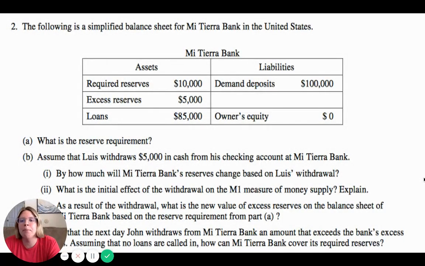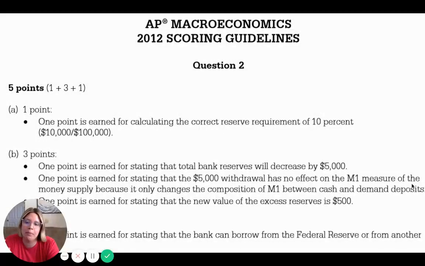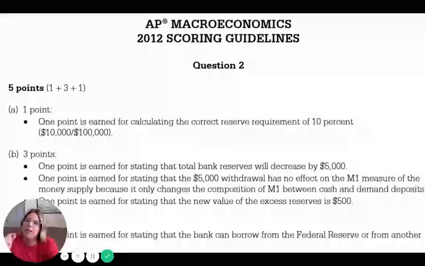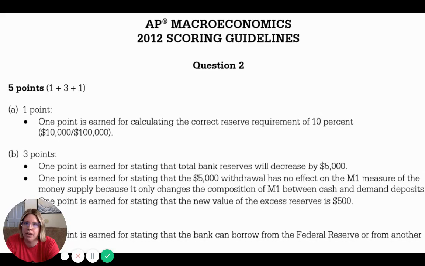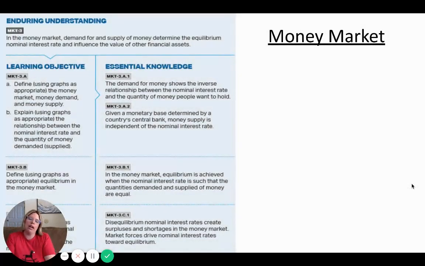So here's a great bank balance sheet practice, and the answers are right here. I really recommend that you practice as many as you can on these. The more practice you get, the more comfortable you'll feel with them. I would not be surprised if there is a bank balance sheet on the 2020 exam. I know a lot of us are hoping that isn't the case, but as we know, hope is not a strategy. So we will keep practicing and make sure we master it. Please ask me any questions that you have. There are also some great videos that Mr. Clifford has created and other great videos that other teachers have created as well. I recommend you check those out if that's an area of need.